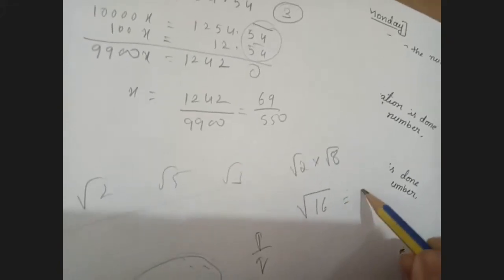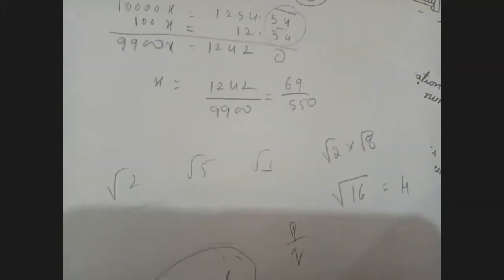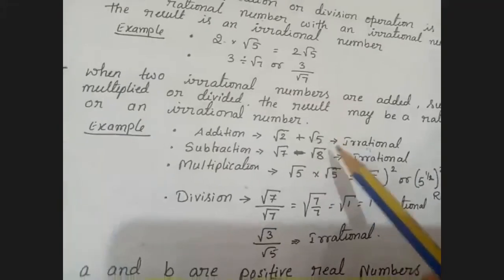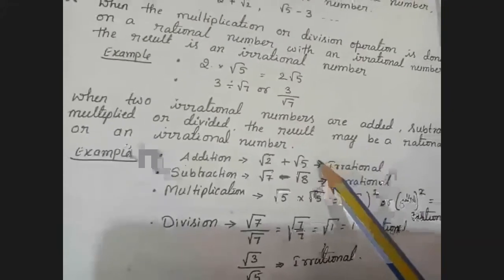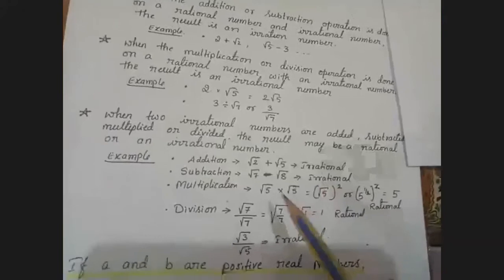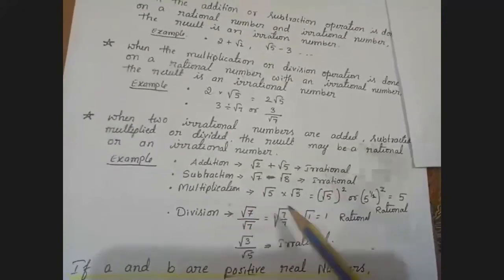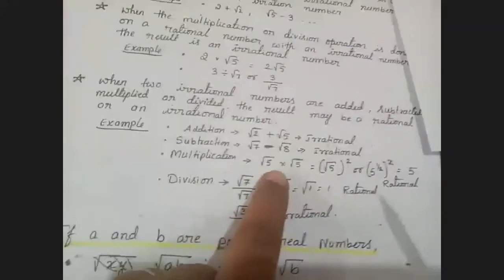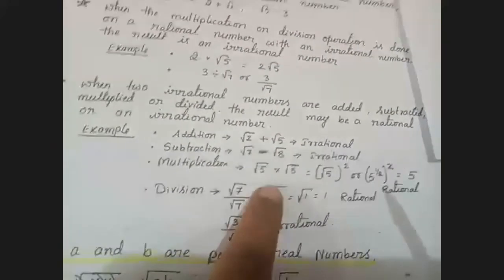Root 16 is a rational number. So what have you understood from this? If I add or subtract any two irrational numbers, I always get an irrational number. But in multiplication and division, sometimes we may get rational, sometimes irrational. It is not always irrational and it is not always rational. Am I clear, children?